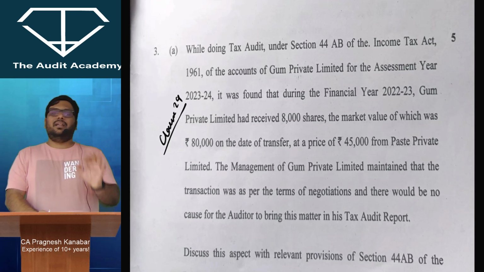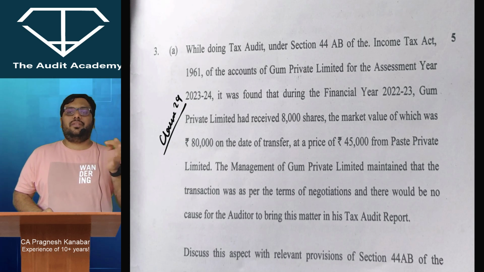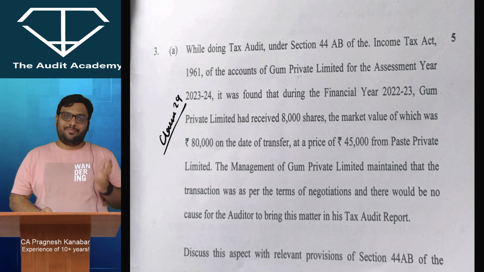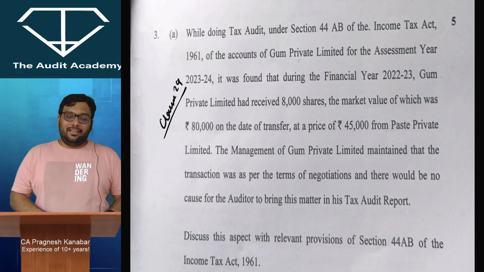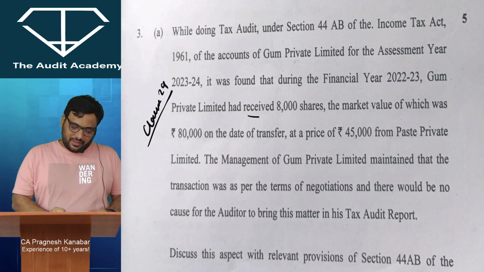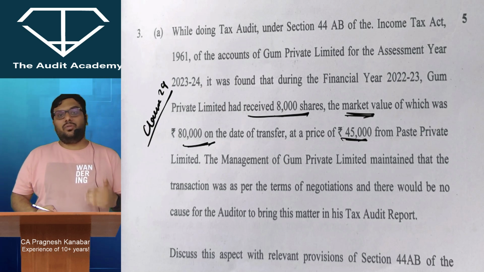Question 3a, tax audit. I just asked students to go through the module questions, and the May 23 and November 23 RTP and May 23 examination question, because tax audit is a big pain in students' brain. If you see, it is a very clear cut question: the company has received shares whose market value is 80,000 but paid a price of only 45,000, so the consideration is lower than the fair value.